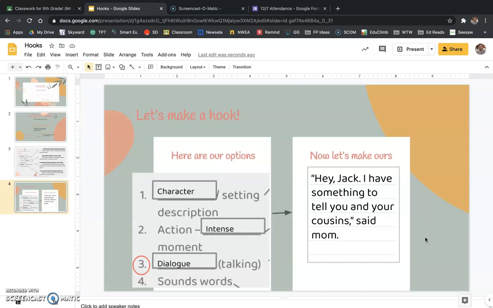It seems like anytime that somebody says to you, I have something to tell you, all of a sudden your heartbeat goes a little bit faster, right? Because you want to know so bad what they want to say. So this is why I chose this hook here. I chose dialogue, some talking. So there is my hook. This will be my first sentence of my narrative essay. Okay, here's my hook. All right.